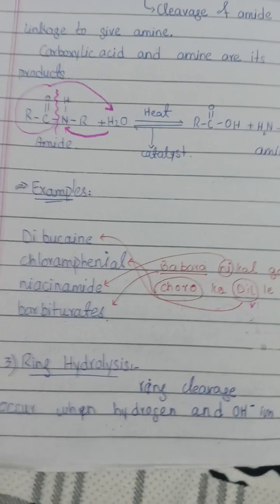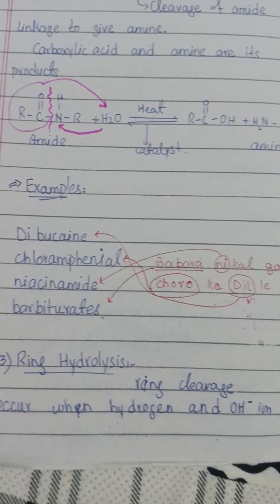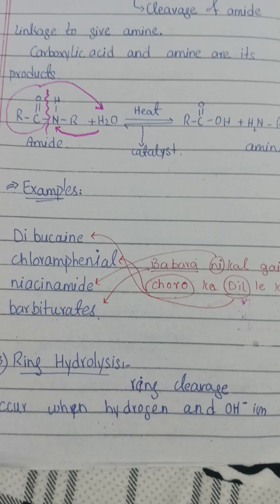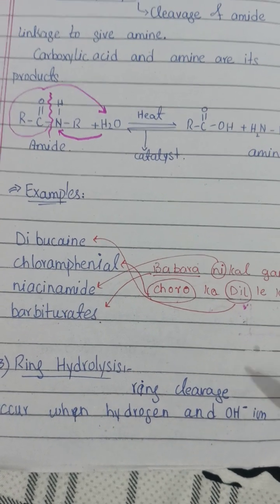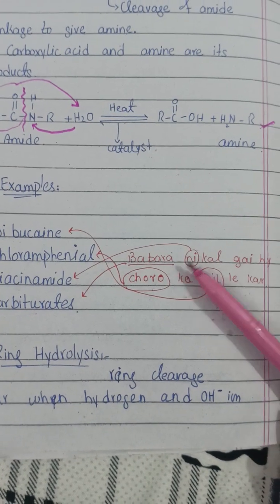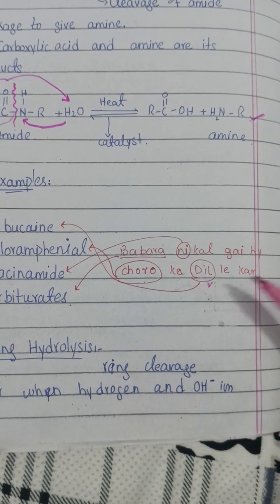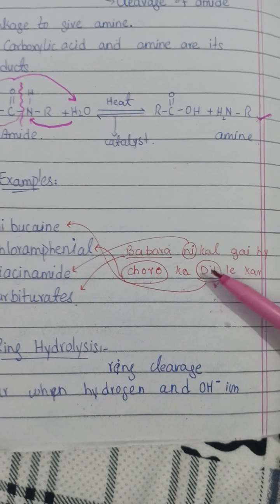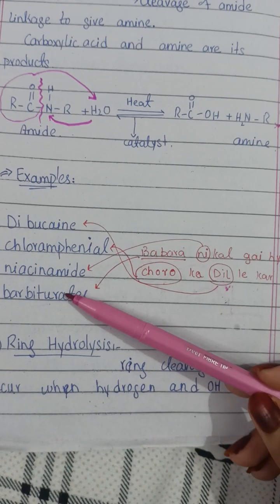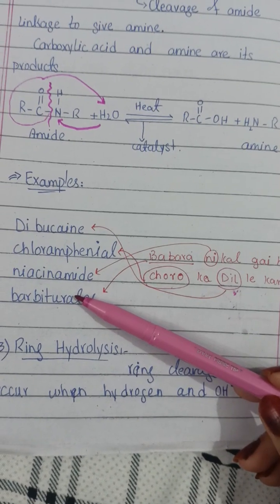Now we have the examples of drugs which contain amide group and which can undergo amide hydrolysis. We have a mnemonic here: "Barbara nikal gayi hai chor ka dil lekar." This mnemonic will help you to learn all these four drugs which contain amide group.